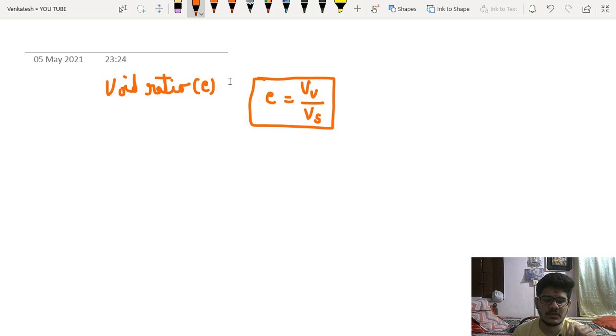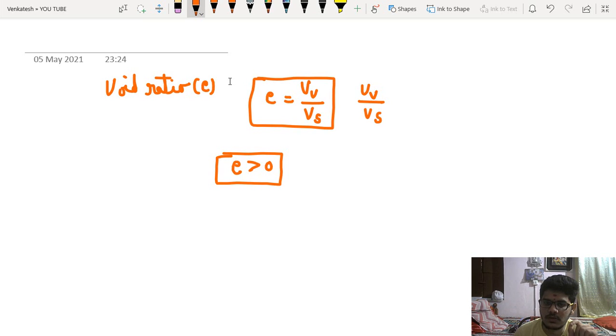In every basic definition, what we are doing, first we are defining that definition, and then we are expressing the minimum limit and the maximum limit. So e can be greater than 0. It will not be equal to 0 because volume of voids and volume of solids can never be equal. So that is why it is not equal to 1.